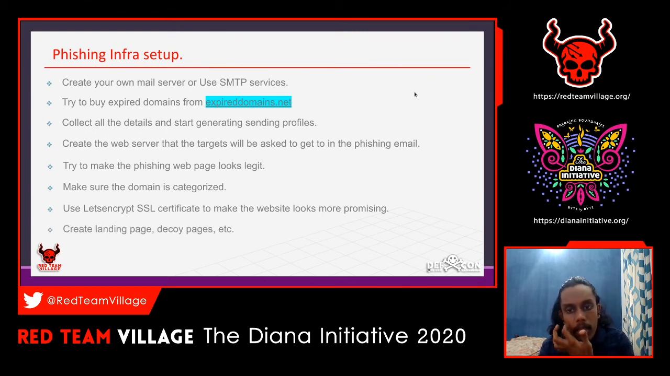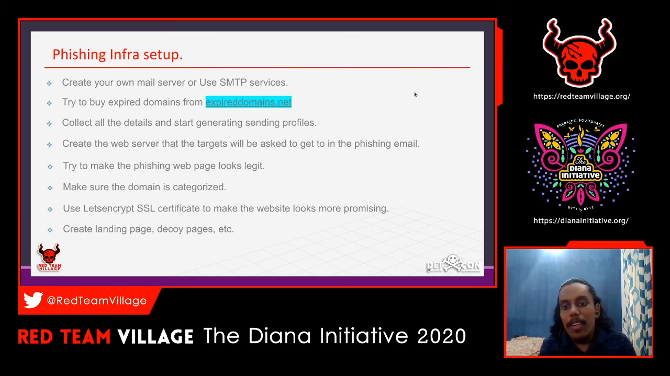Then, I think this is a must: you have to use an SSL certificate. There is Let's Encrypt, which will provide free SSL certificates for you. You can register there and generate your own certificate using Let's Encrypt. What it will do is make the website look so much more promising, because the user will check for the green tick or green mark in the URL box.